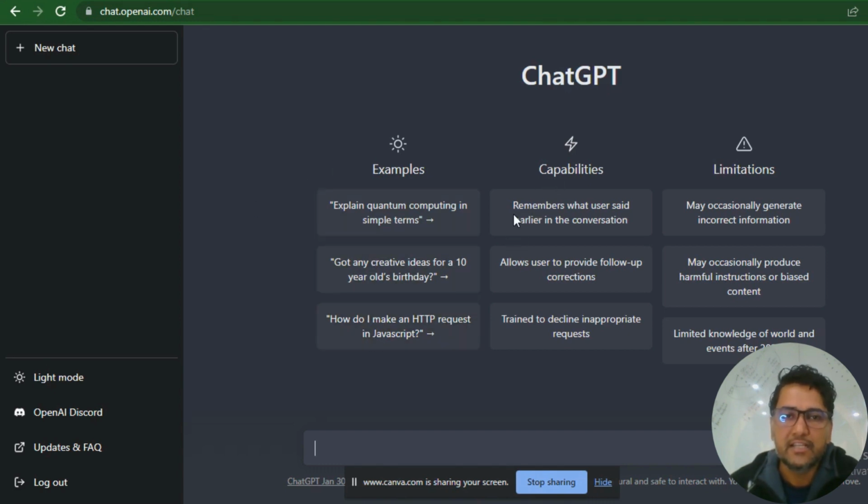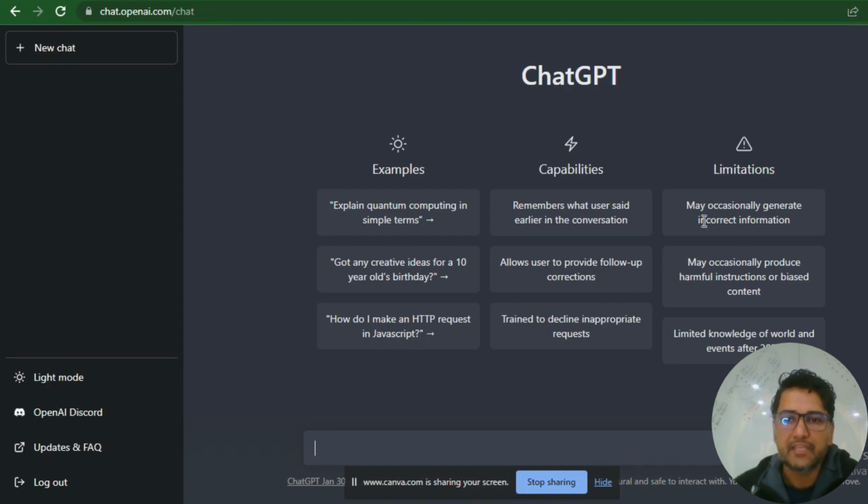So one good thing is that it remembers what we were talking about. Like in chat, we remember what we discussed in the earlier message. So it also remembers what it answered and what you asked. So you can ask follow-up questions similar to your earlier query. Allow users to provide follow-up corrections. Trained to decline inappropriate requests. Another great thing is that it can decline your inappropriate, illegal, unethical request, or if you ask something which is stupid, it will answer you accordingly, or it will just decline your request.